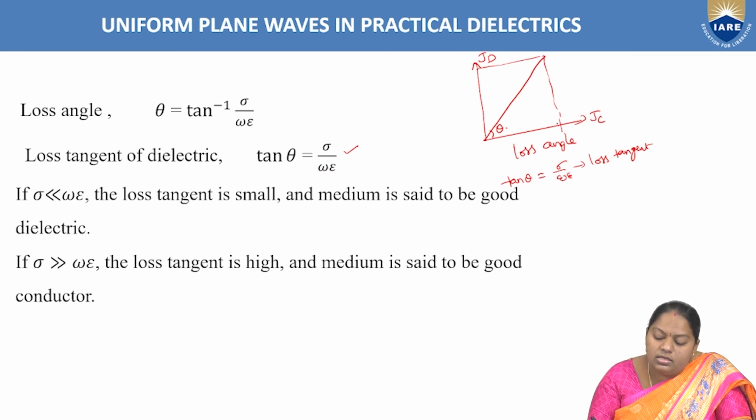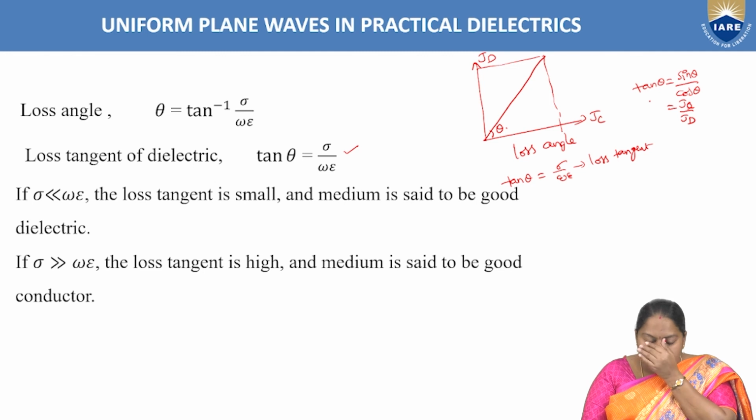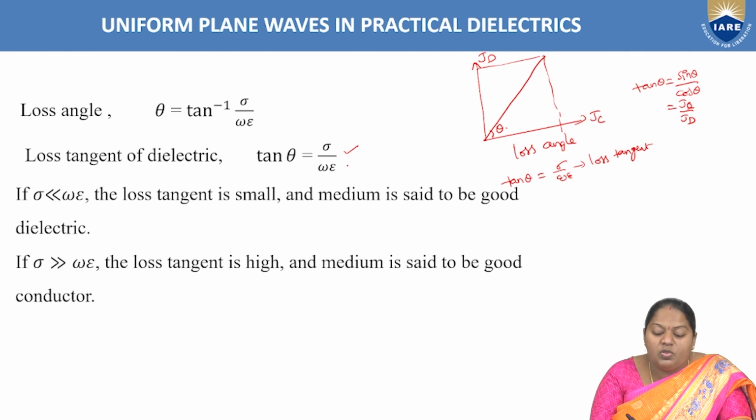If you want to calculate the tan theta from this triangle, tan theta equals sin theta by cos theta. Sine means we measure the opposite side, and cosine means the adjacent side. So sine by cosine, if you consider the base as Jc and the Jd, then the ratio Jc by Jd is given by tan theta, which is equal to sigma by omega epsilon, right?